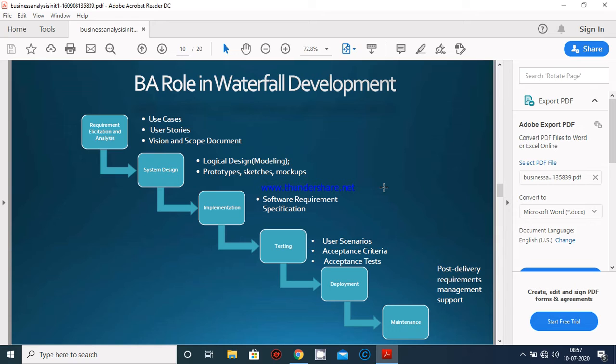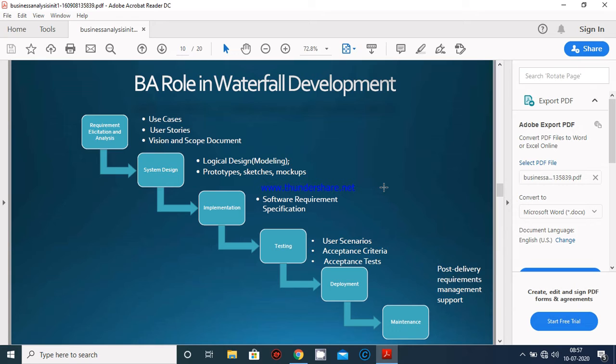So this analysis portion is done in every software development model. The first one is the waterfall model, as we have studied in the software engineering subject, which runs in Bachelor of Technology in Computer Science or Information Technology.